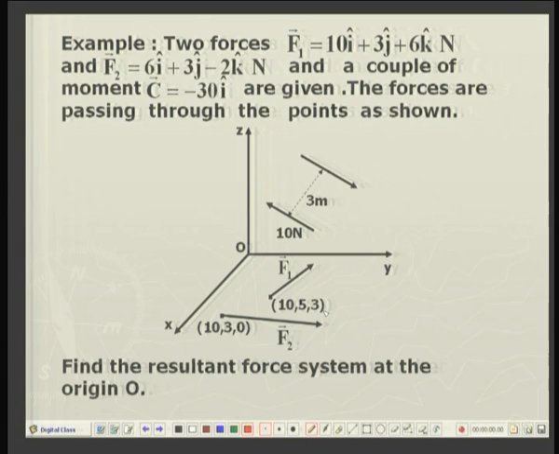Let us fix up our ideas with the help of an example which states that there are two forces, force F1 which is 10 i unit vector plus 3 j unit vector plus 6 k unit vector, plus F2, 6 i plus 3 j minus 2 k newtons, and an additional couple moment is given, which consists of two equal and opposite forces of 10 newtons as shown here, separated by a distance of 3 meters, so that you can easily see that the moment will be equal to 3 into 10, 30 i, by the right hand screw system in the negative x direction.